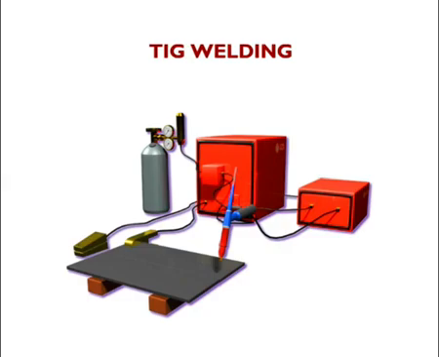TIG welding. Here we are going to see the function of tungsten inert gas welding.